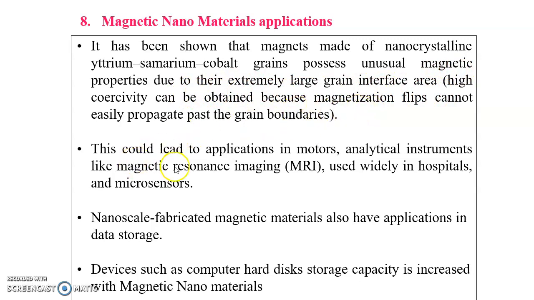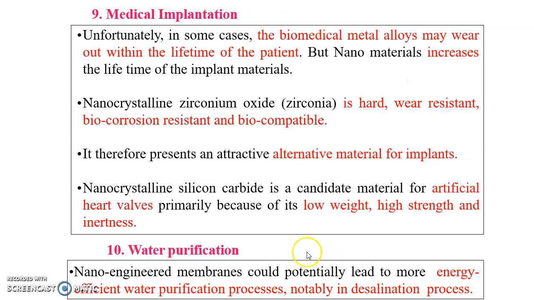This could lead to applications in motors, analytical instruments like magnetic resonance imaging, MRI scanning, which is used widely in hospitals, and microsensors. Nanoscale fabricated magnetic materials also have applications in data storage, and computer hard disk storage capacity has increased with magnetic nanomaterials.